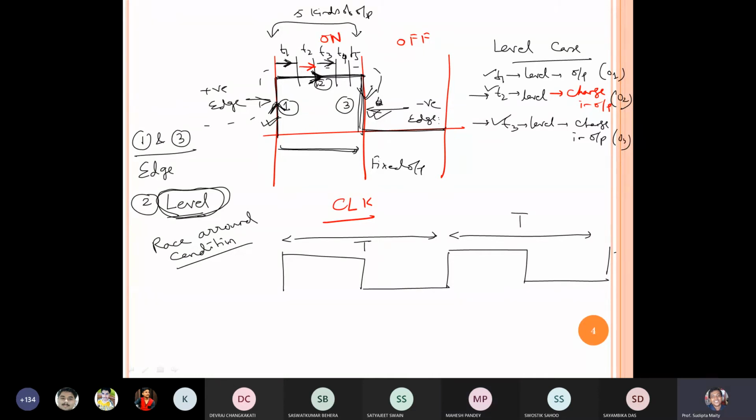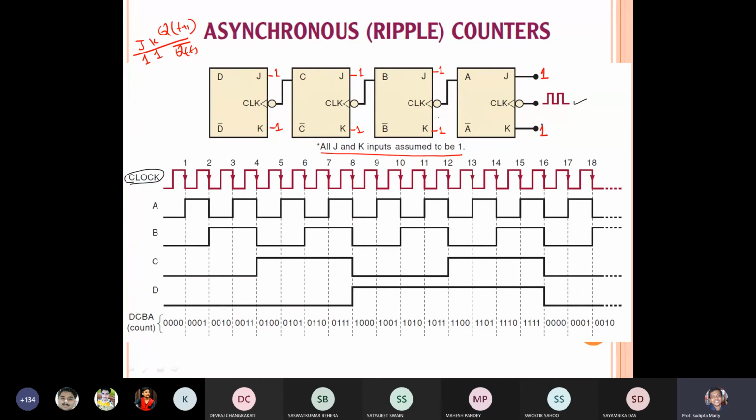Now here in this example, which kind of triggering has been applied in this circuit? Edge or level trigger? Then positive or negative? Negative. So it is negative edge triggered. Why? Because the clock pulse is in this way. Whenever the flip flop encounters this sign, there will be a change in output, otherwise not.